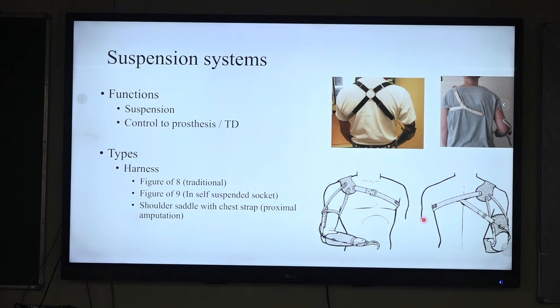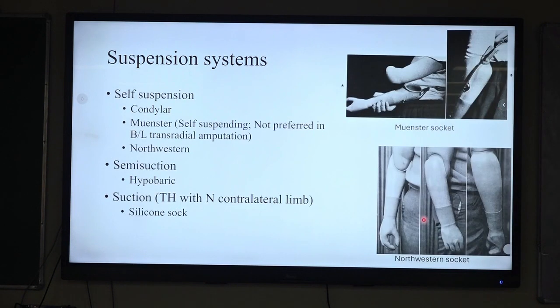Various kinds of suspension systems can be used in the upper limb prosthesis, like harnesses, such as figure 8 and figure 9. The figure 9 harness is usually recommended with self-suspending type sockets, and shoulder saddle or chest straps type of suspension is usually recommended for proximal amputation. Another type of suspension is supracondylar suspension. There are some examples, as you can see in this diagram, like supracondylar, Munster or Northwestern. There are some sockets where suspension is not required; they are self-suspending sockets.